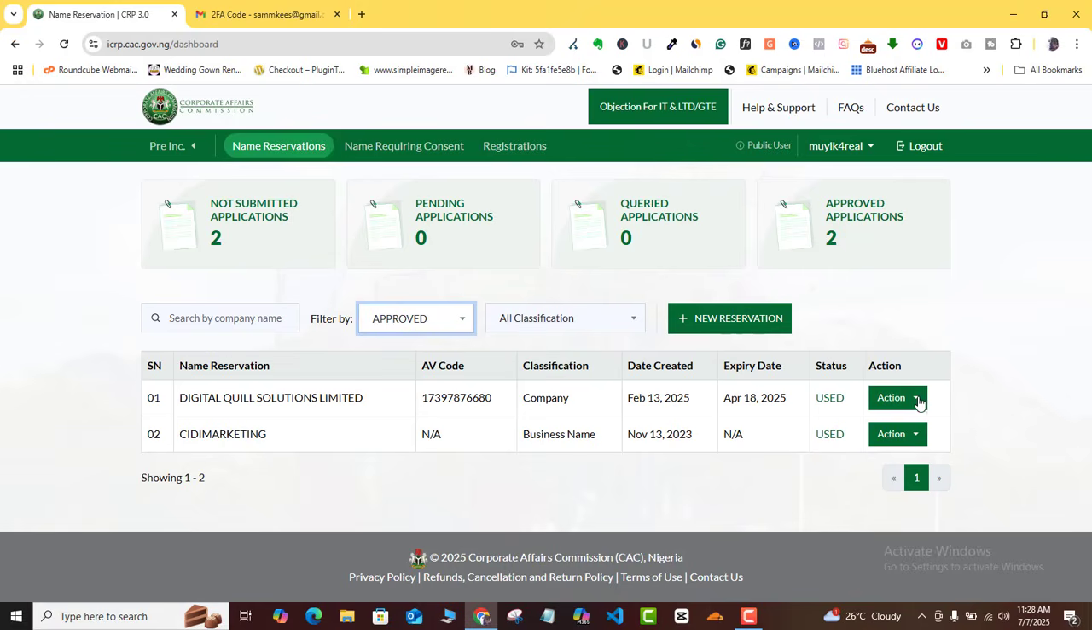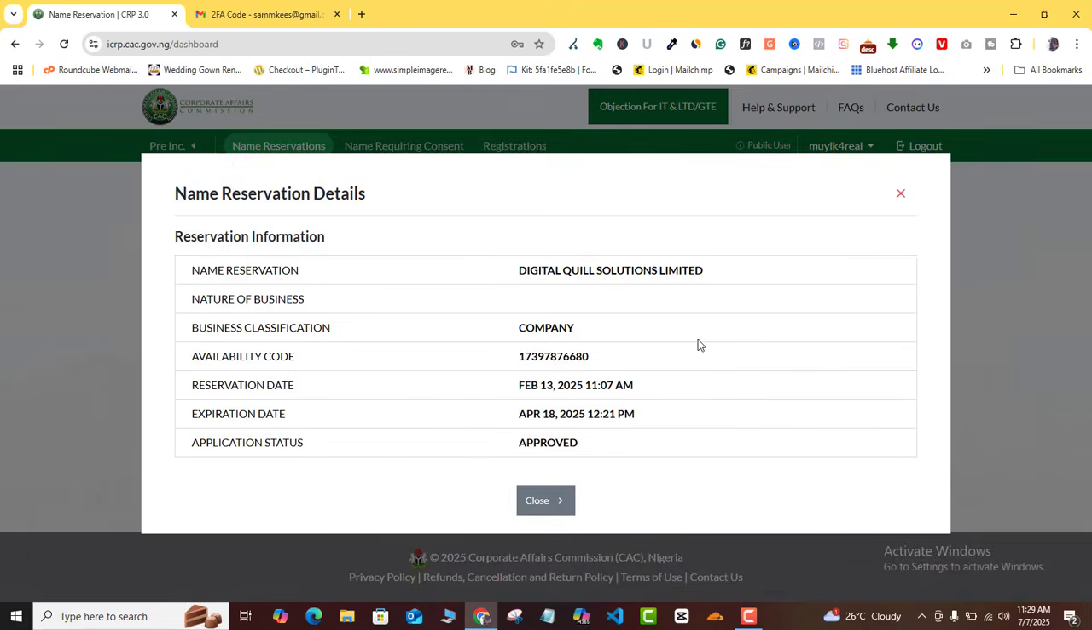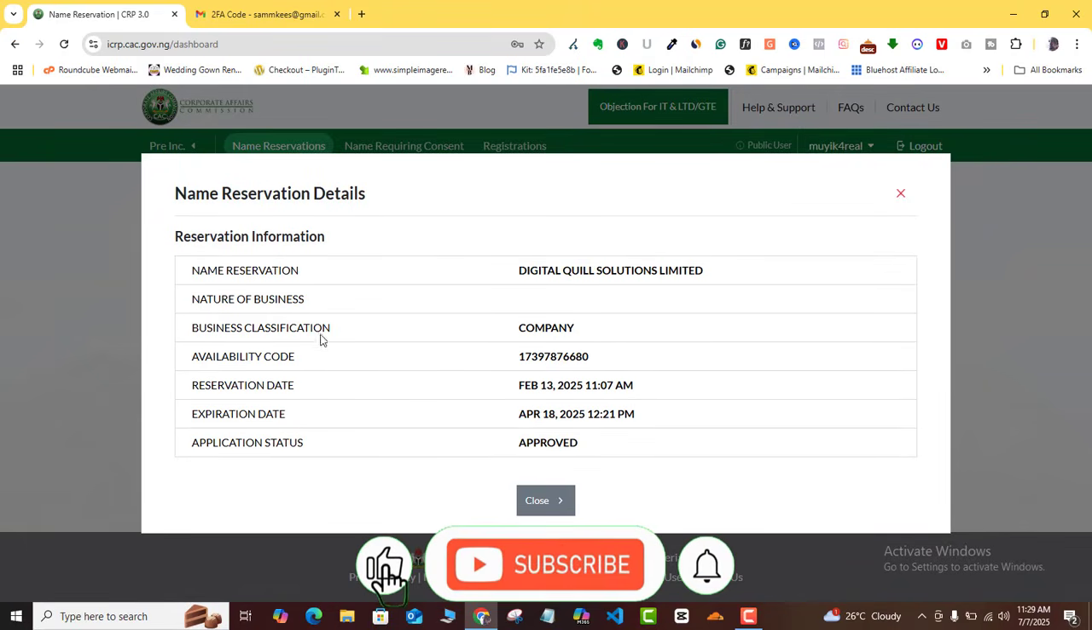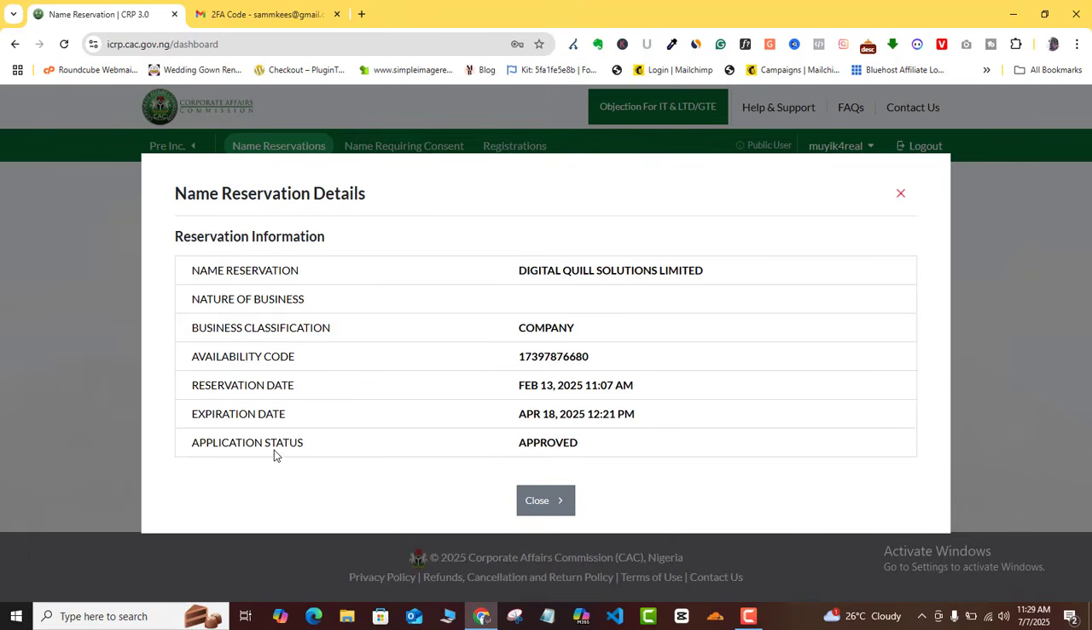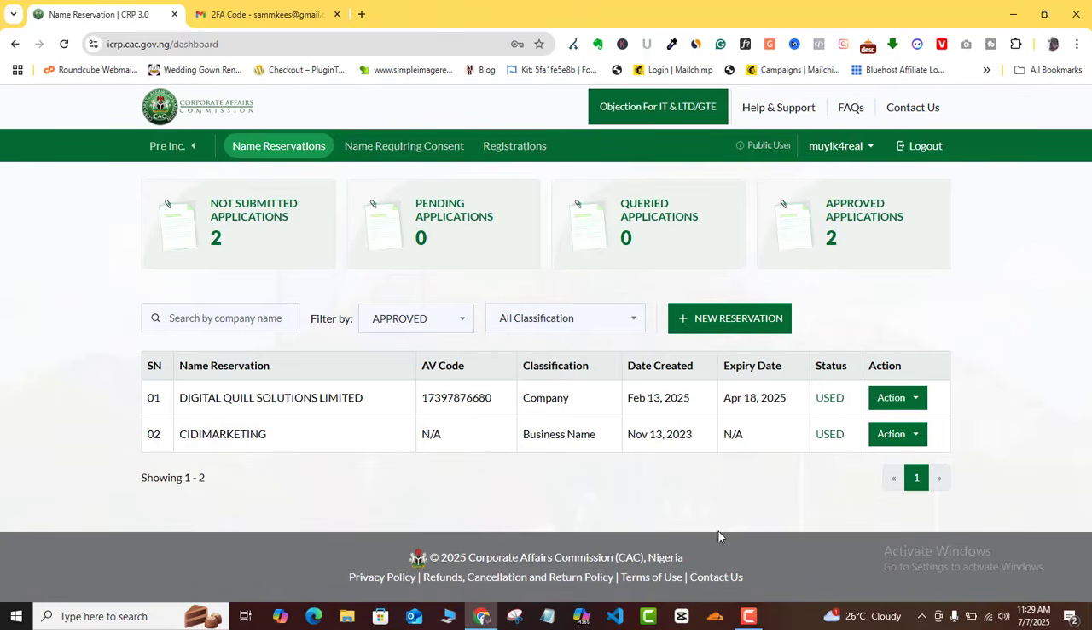So if you come to this action here, you can see you can view your detail here, and then you can download receipt of previous payments that you have done. For example, if I click on view details, it's going to bring this out for me. So you can see here that the name was reserved at a time, classification, availability code, reservation date, and my application status is showing approved. Okay, so I can close it here, and just that is exactly how it works.